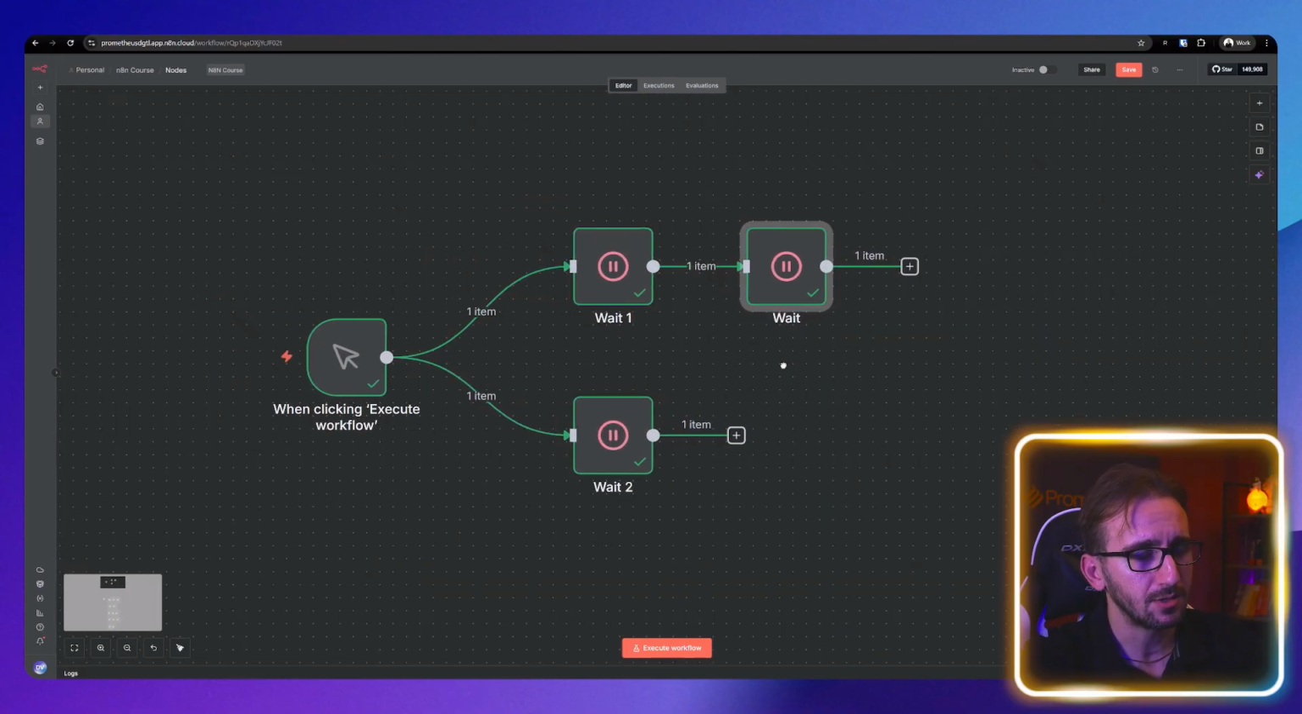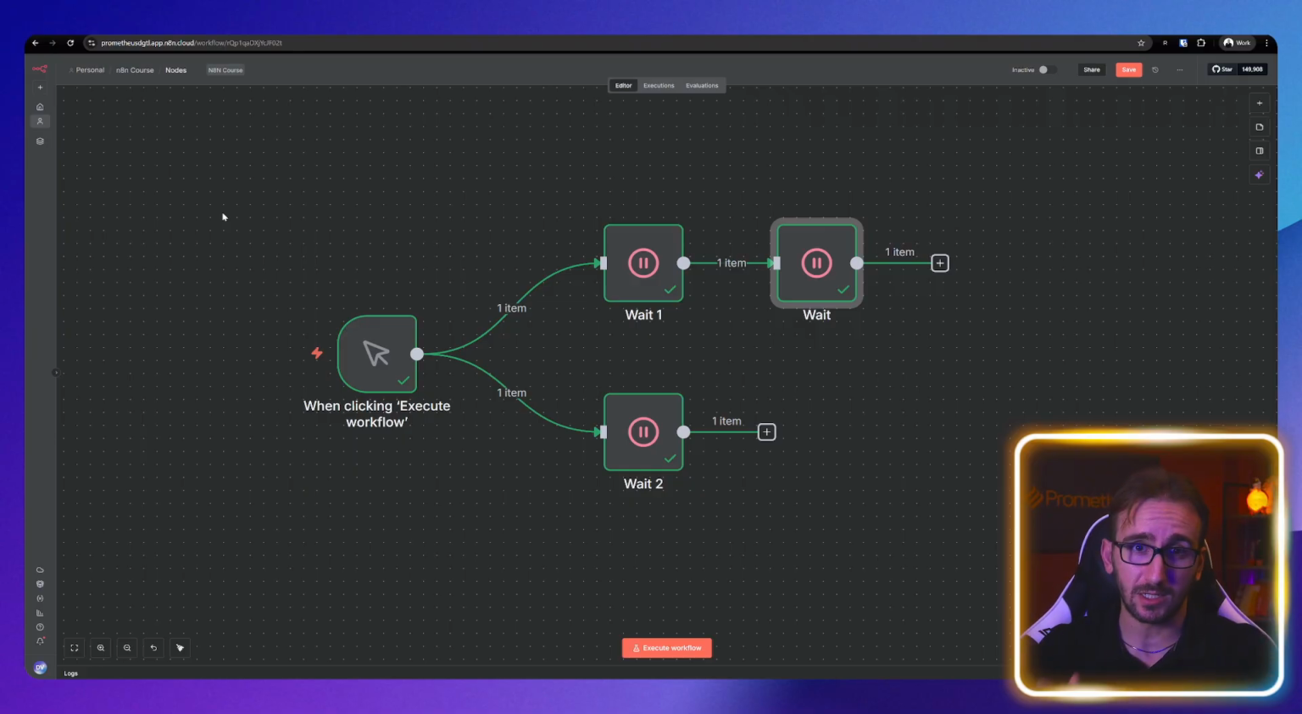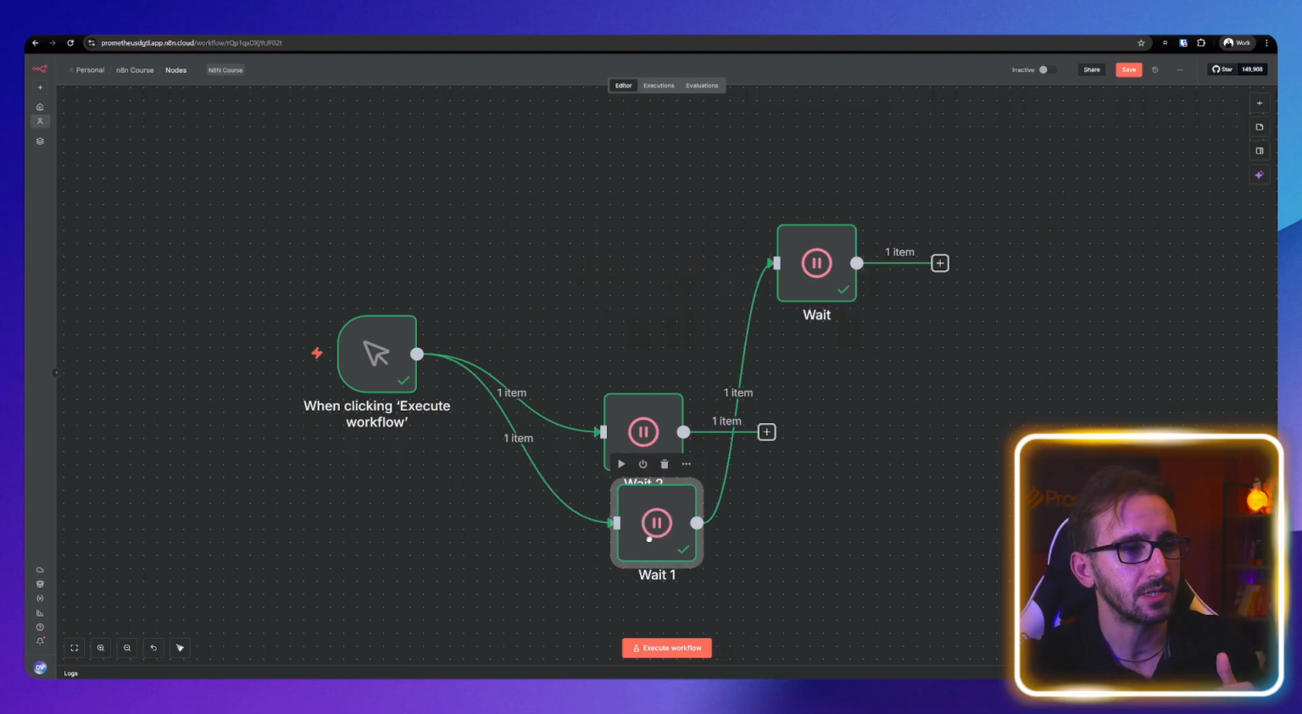Anyway, what I'm trying to say is that when you break your flow of execution into multiple parts, the workflow is going to have to wait for the first branch to finish, and then it's going to move on with the second branch. And this little example with the wait nodes illustrates that perfectly. First, we're waiting for the node that's first in line to finish, and then we're waiting for the second one.